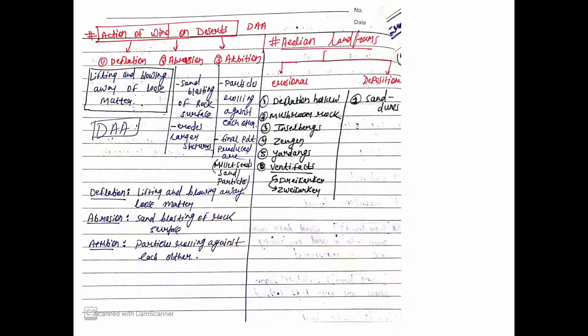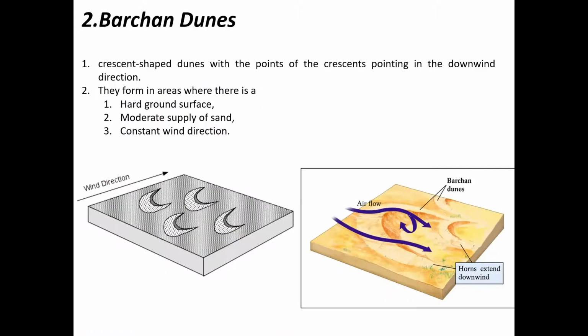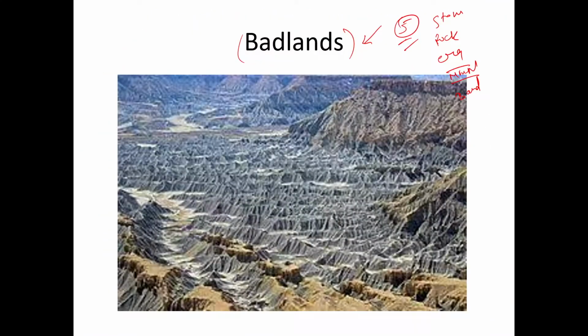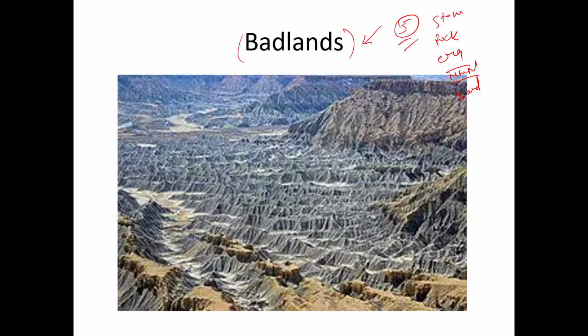So this is badland. So in fluvio-desert landforms, you can also write about these badlands, right? This is an example of badland. It is a picture taken from the USA. It is a badland. It could have been a very beautiful plateau a few million years ago, but due to some rainfall and some random erosion, see, everything is destroyed.